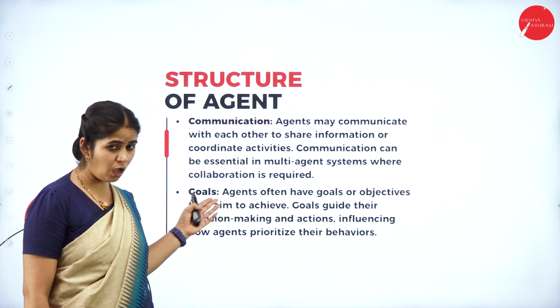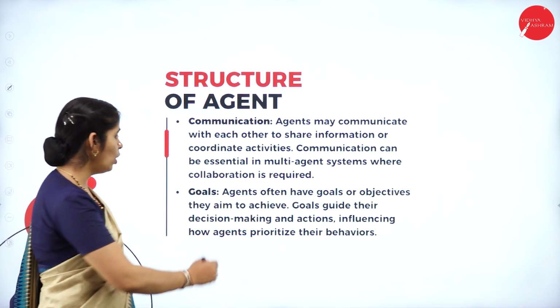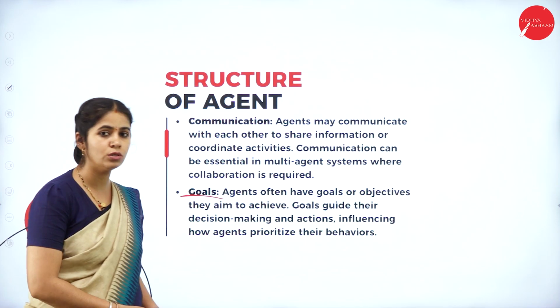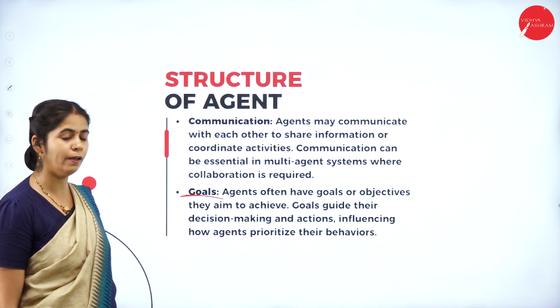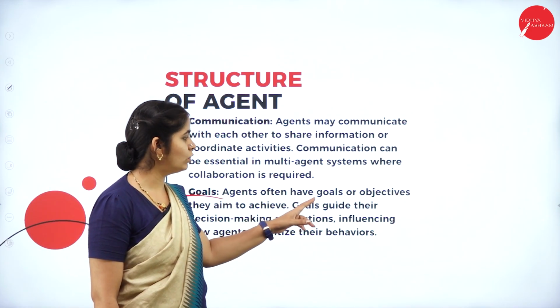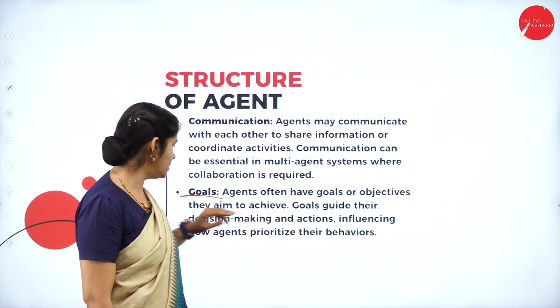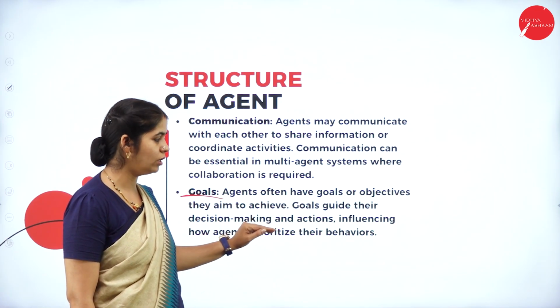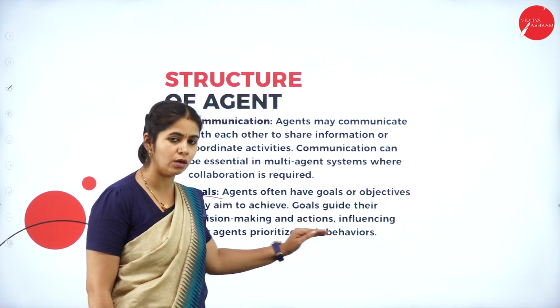Then of course, what are we designing the agent for? We are designing the agent to reach the goal, right? So this is one of the structures we consider while designing the agent. Agents often have goals or objectives they aim to achieve. The goal guides their decision making and action, influencing how the agent prioritizes their behavior, right?